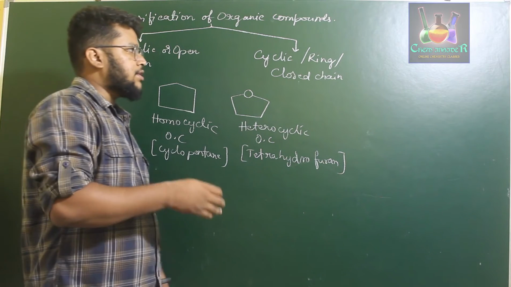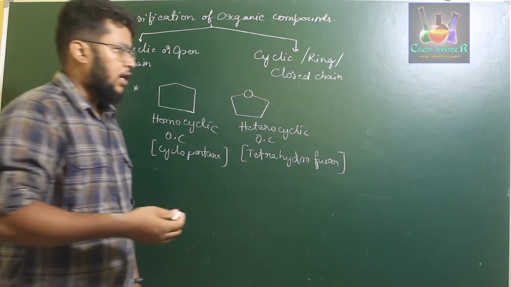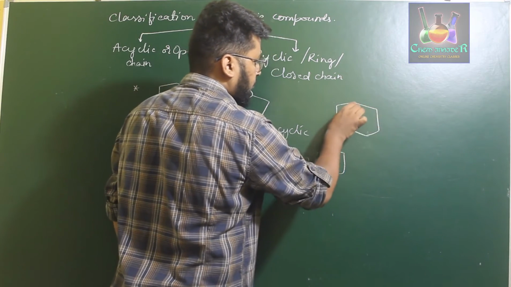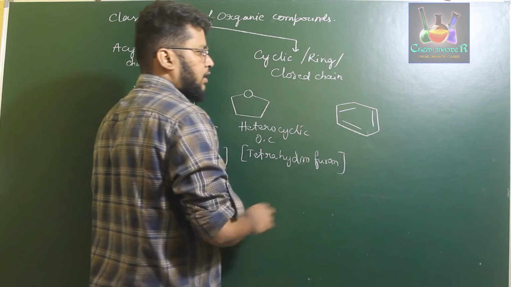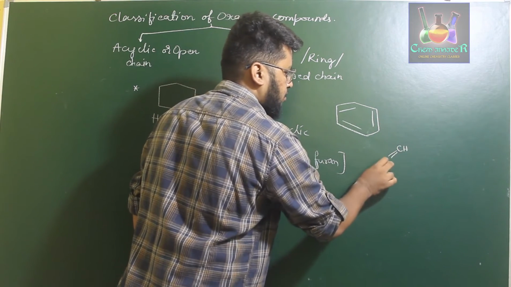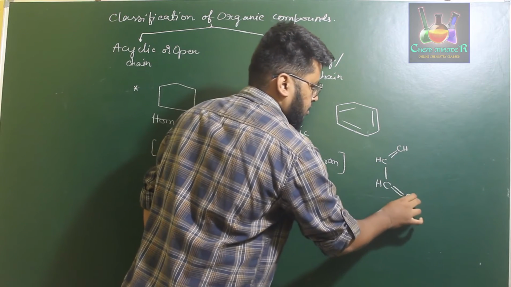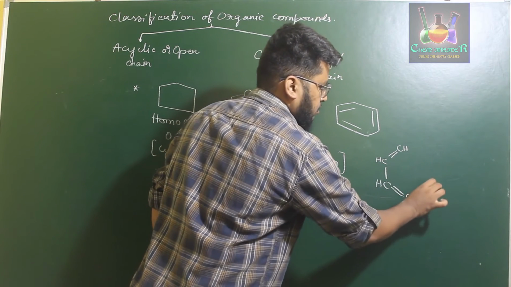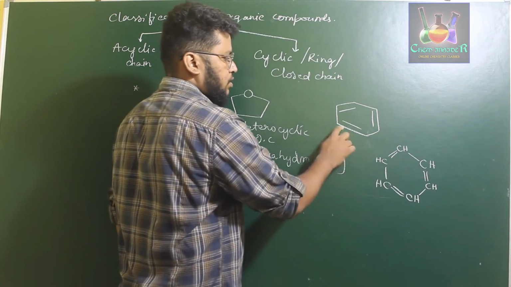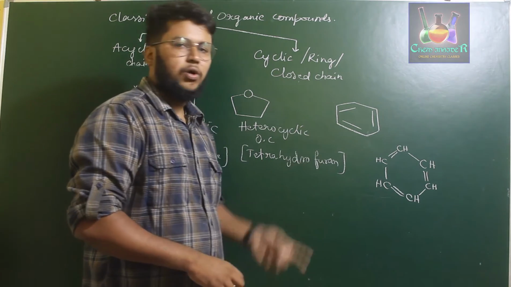So therefore, if you consider a cyclic or a ring or a closed chain compound which is aromatic, we can take an example of benzene itself. Okay, if you consider over here, this structure is nothing but CH, CH, CH, CH double bond CH, single bond CH. So these two are the same structures. This is a condensed form structure, whereas this is the bond length structure.